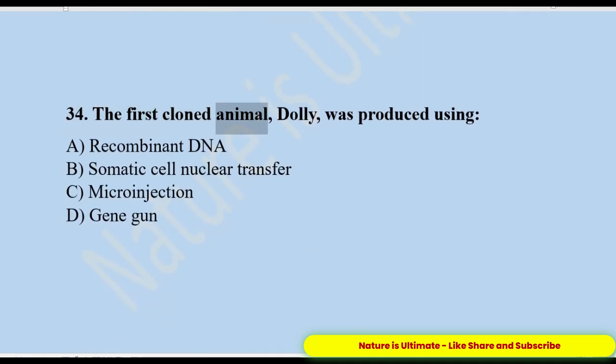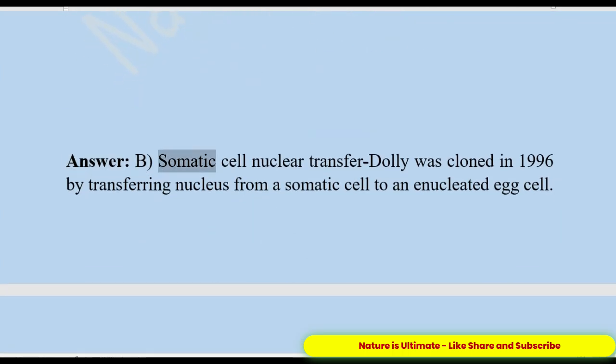34. The first cloned animal, Dolly, was produced using A. Recombinant DNA. B. Somatic cell nuclear transfer. C. Microinjection. D. Gene gun. Answer: B. Somatic cell nuclear transfer. Dolly was cloned in 1996 by transferring a nucleus from a somatic cell to an enucleated egg cell.